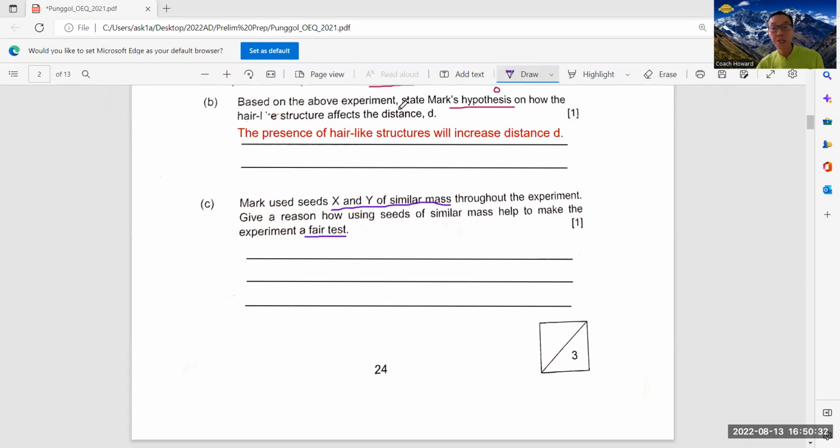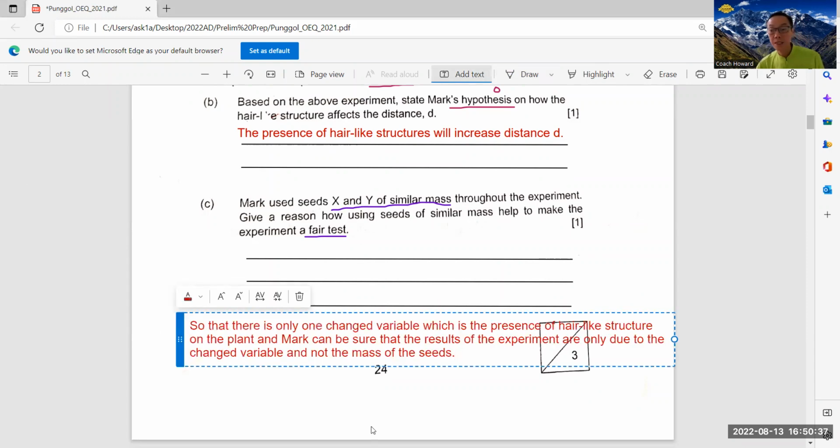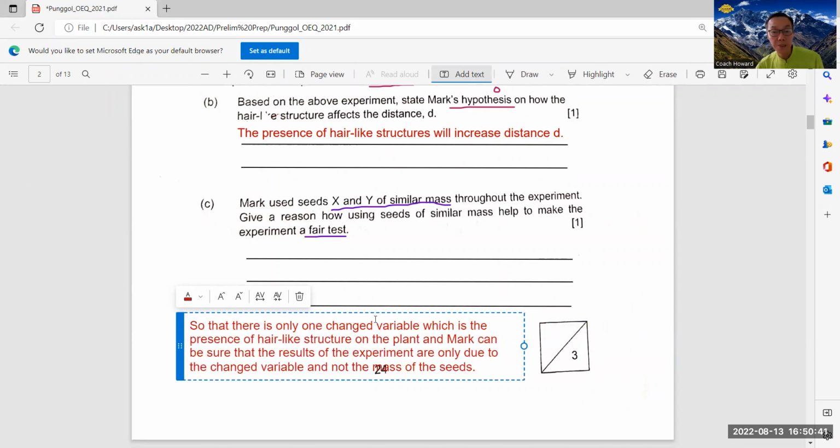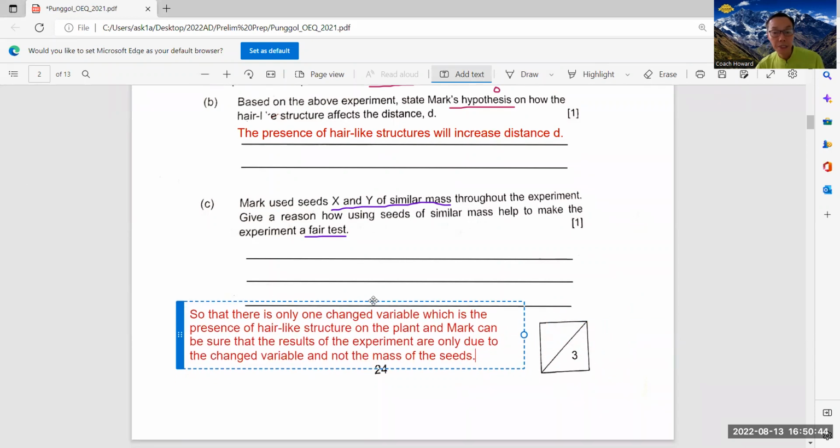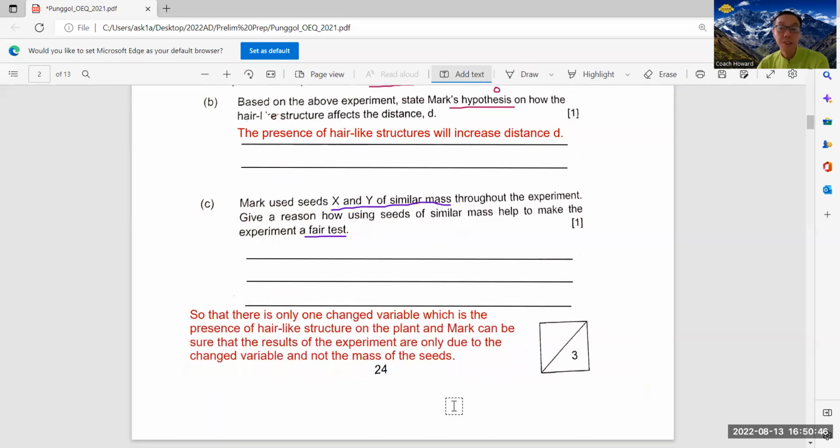So that's why I share it here, easy for you to see. Okay, this part, make it nicer here. So the answer for this will be, so that there's only one change variable, which is the presence of hair-like structure on the plant. And Mark can be sure that the result of the experiment is only due to the change variable and not the mass of the seed.